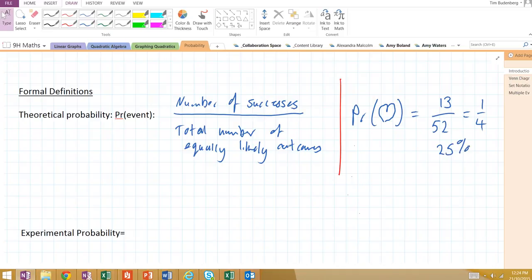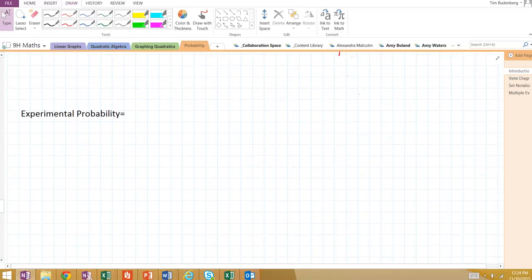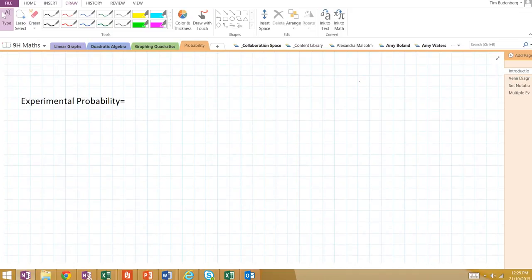Experimental probability is where we don't know the probability for certain. We use our past experience of what has happened to estimate probability. So, sorry Shaylee, I'm going to use you again as an example.